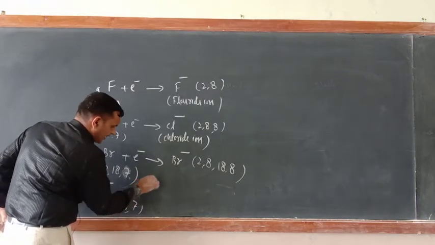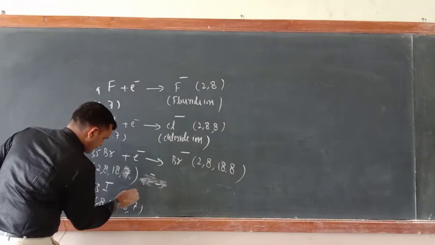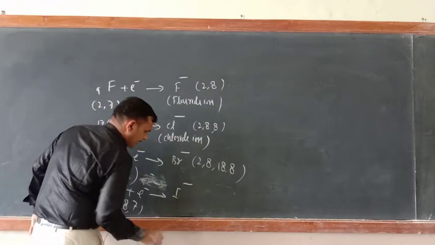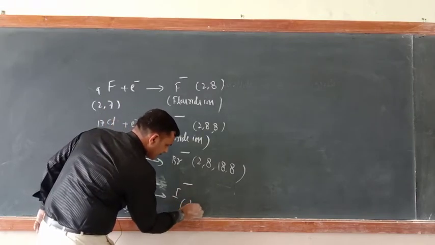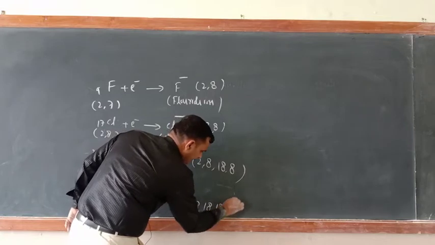Here also 1 electron is gained. So here what is there? I negative. I negative means 2 8 18 18 8.